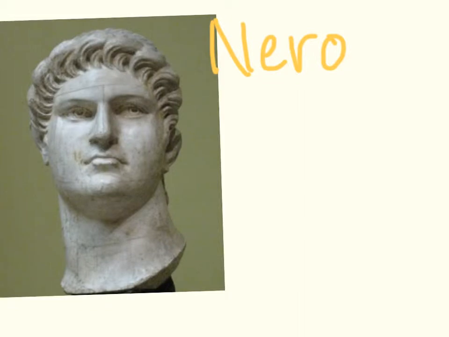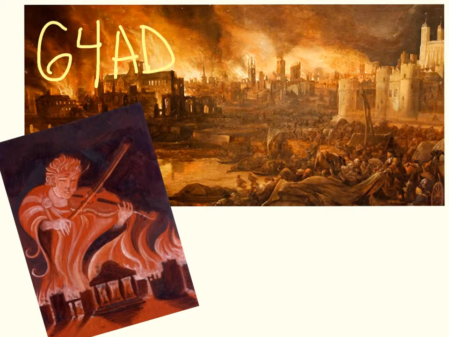Nero focused most of his attention on the cultural aspects of Roman life. He ordered for many theaters to be built and was an actual big supporter of athletic events. In 64 AD, most of Rome was destroyed due to a fire, which many historians believe that Nero himself started in order to clear room for him to build one of his palaces that he planned on creating. Because of this, he was infamously known as the emperor who fiddled while Rome burned.